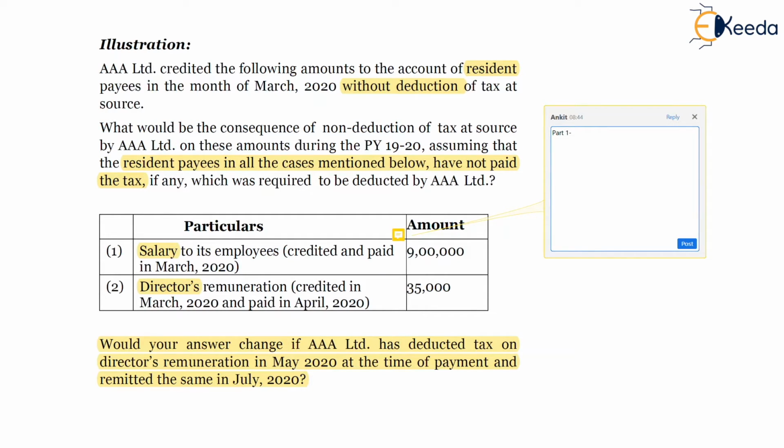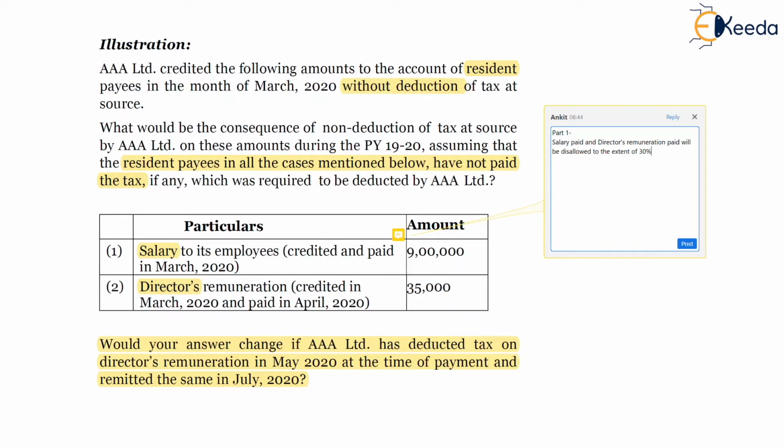Since the amount has been credited in the books of accounts, salary paid and director's remuneration paid will be disallowed to the extent of 30%, meaning 70% will be allowed in previous year 1920 and 30% will be allowed in the year of payment by the assessee.